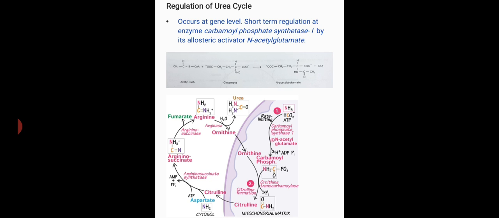Increased ammonia production in the body stimulates an increase in the concentration of glutamate in the body through transamination reactions. Increased glutamate, in turn, causes an increase in N-acetyl glutamate synthesis, which stimulates carbamoyl phosphate synthetase and thus the entire urea cycle.